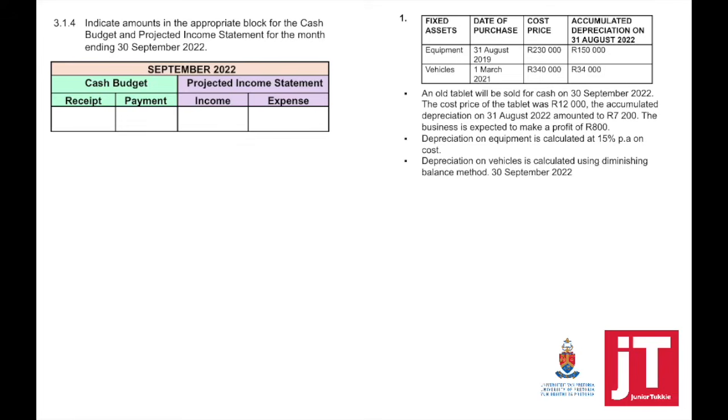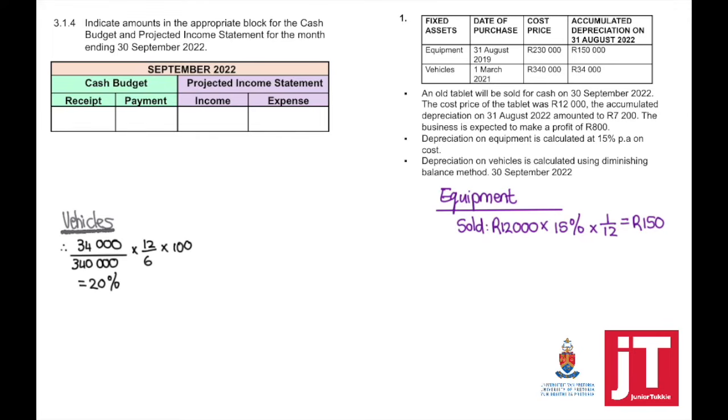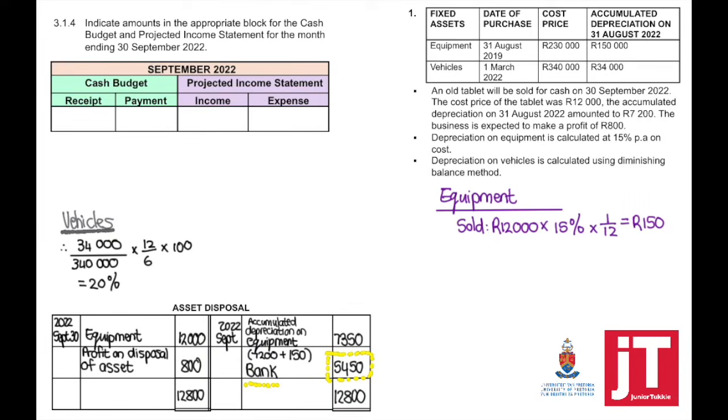Now, reminder, with the previous question we've already done the asset disposal. We had to calculate the depreciation rate on vehicles. So if we look at what we've done, vehicles, the depreciation rate is 20% using the diminishing balance method. We have done the asset disposal. That was important to take note of: we sold it for cash, which means that this will be an expected receipt that must go into the cash budget.